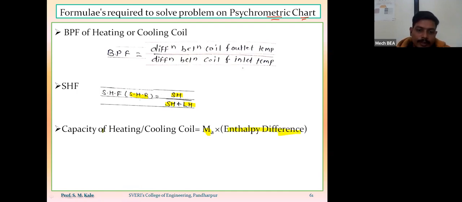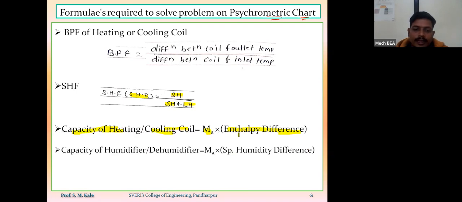So here capacity of heating coil or capacity of cooling coil, or in another word, amount of heat supplied by the heating coil or amount of heat absorbed by the cooling coil, is equal to same formula, mass of air into enthalpy difference. Then one more formula related to the humidifier or dehumidifier. So that is nothing but capacity of humidifier or capacity of dehumidifier.